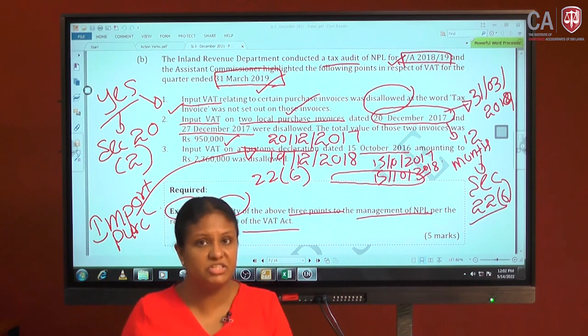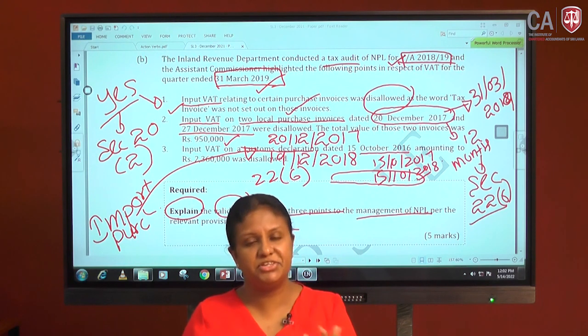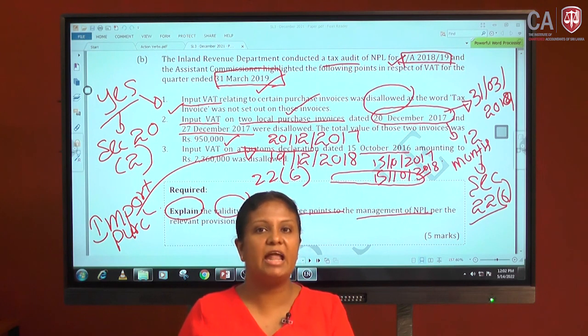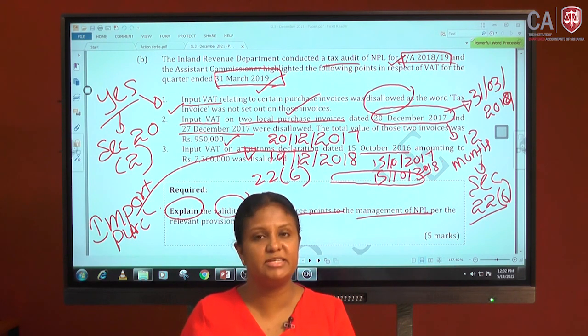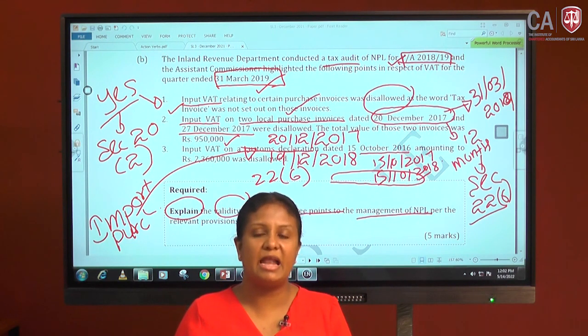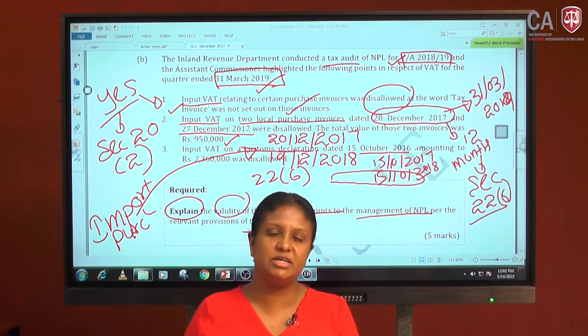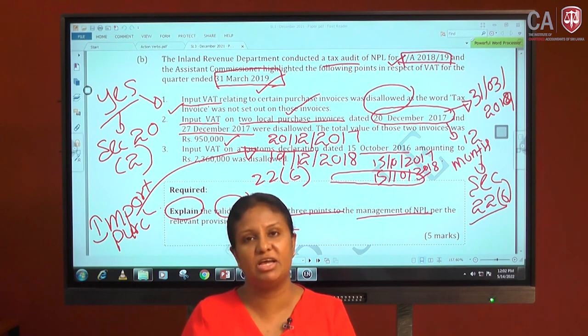Please go through, especially in value added tax, the VAT on financial services, the administrative process, the appeal procedure, and the assessments, appeals, additional assessments and penalty provisions. Please go through these areas also with the calculation part.